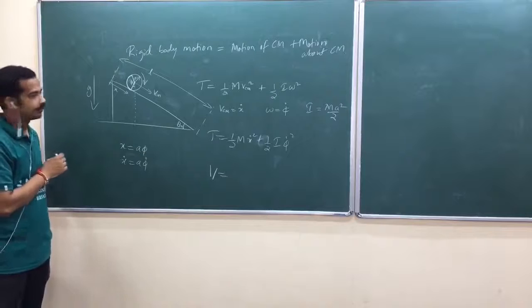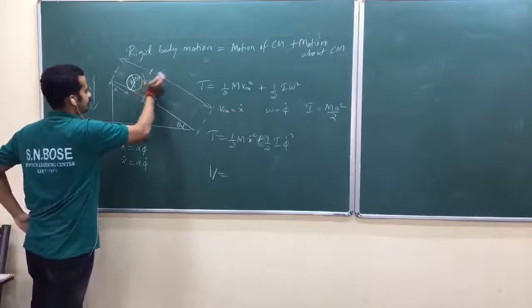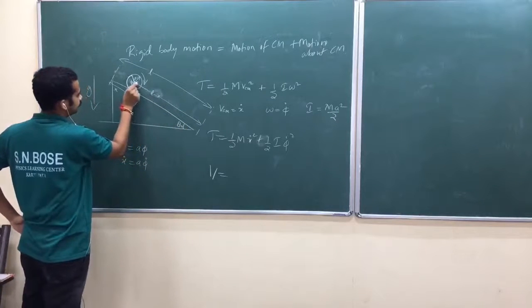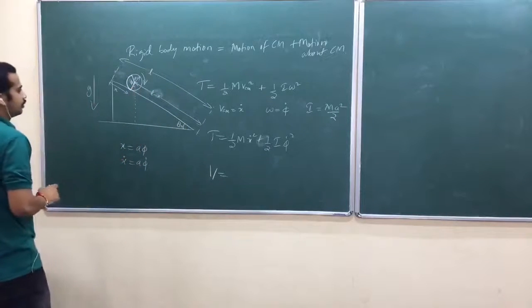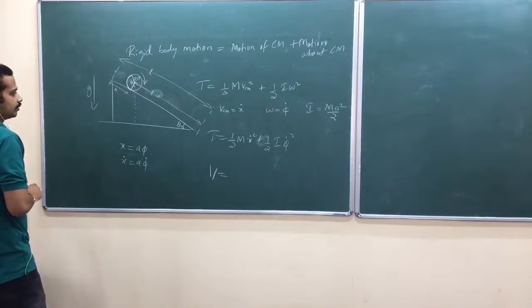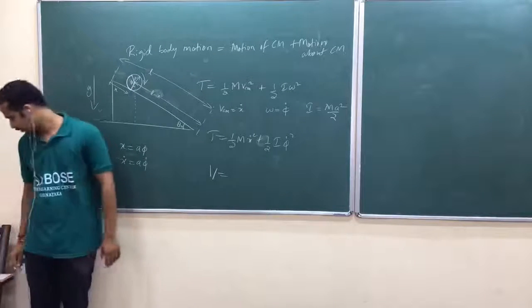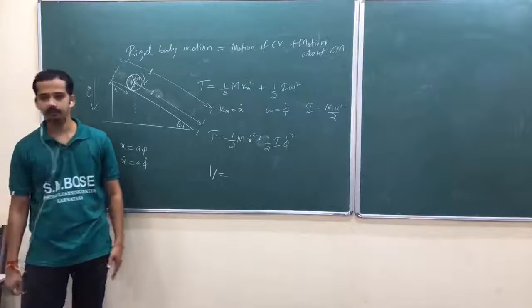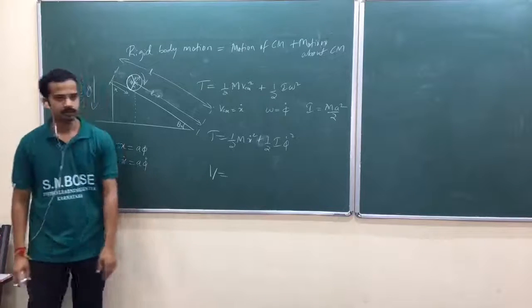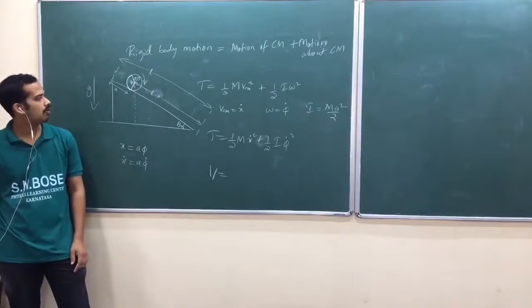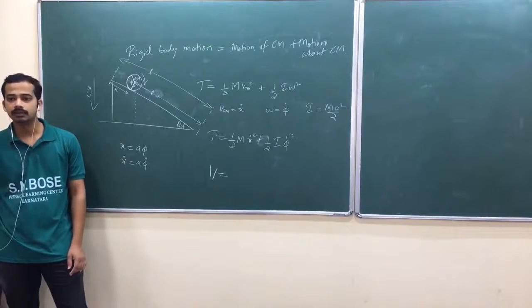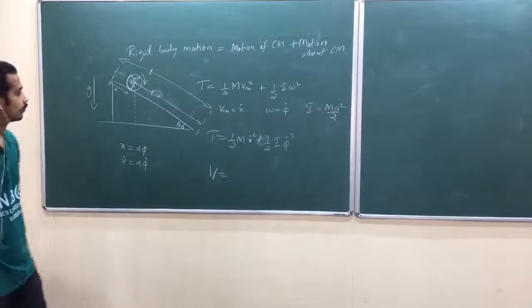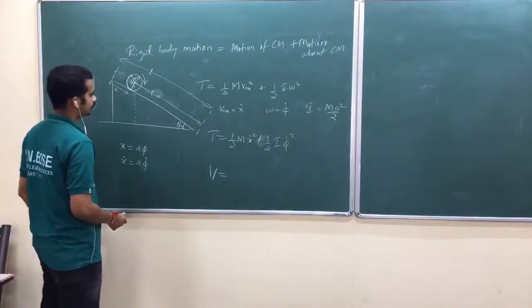L minus x is this distance. Am I right? Then L minus x sin theta naught. That's it. L minus x sin theta naught. Plus y should be L minus x sin theta naught.